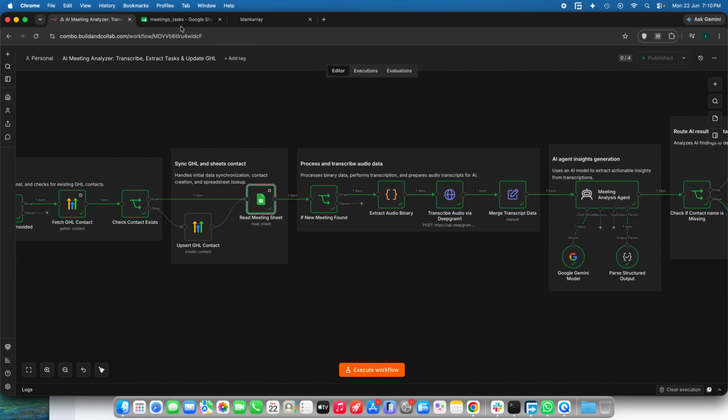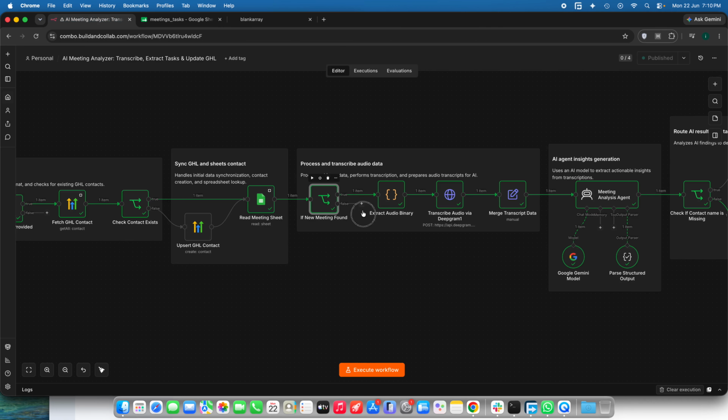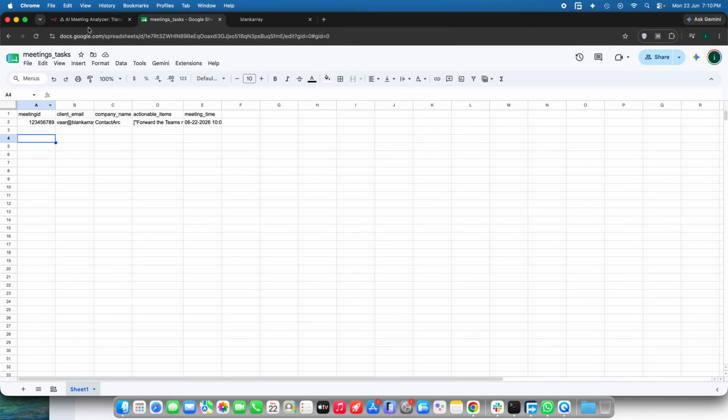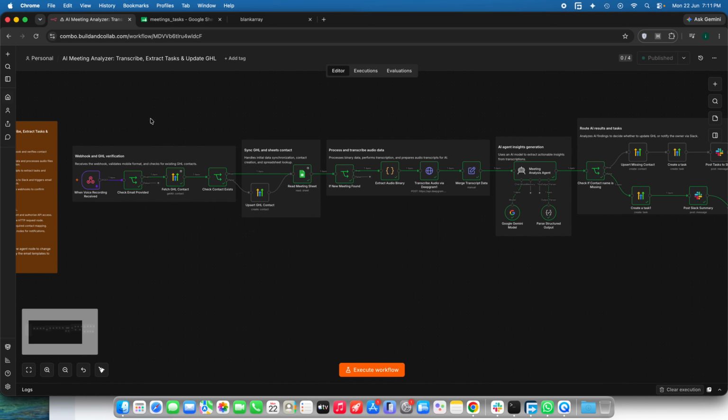After that, it will read this particular meeting task Google Sheet. If the meeting ID was already found, then the workflow will simply stop right here, because if the meeting ID was found, that means only one thing: the transcription was already completed and all the actionable items were already delivered to the client and the business owner too. Because the binary data of the audio recording was in the webhook node itself, after all these nodes the binary data will be lost.